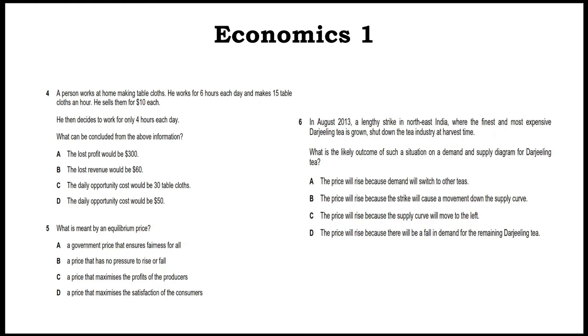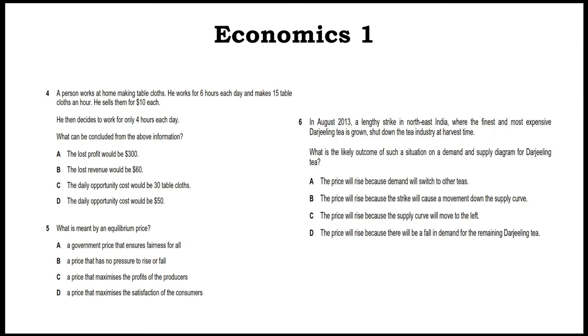What is meant by an equilibrium price? Equilibrium price is where there is neither a surplus nor a shortage. So there will be neither a downward pressure on price nor an upward pressure on price. So B is the option, a price that has no pressure to rise or fall.